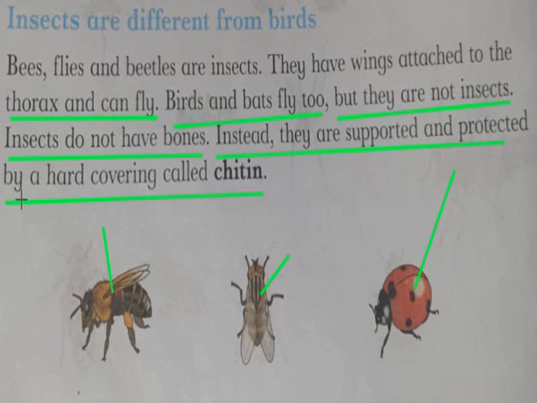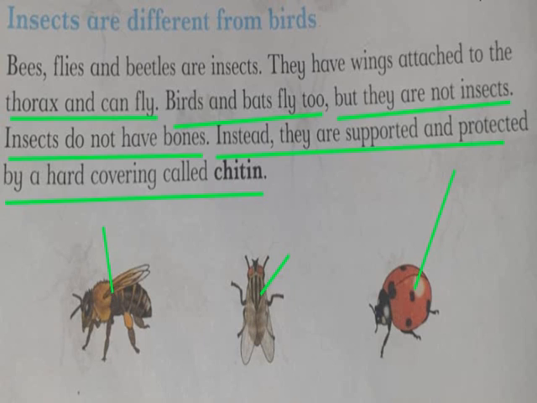What is chitin? Chitin is a hard covering. Do insects have bones? No. But they can fly? Yes. Why? Because they have a hard covering which is known as chitin, and because of this covering they can walk and they can fly, and it is for supporting and it is for protection.